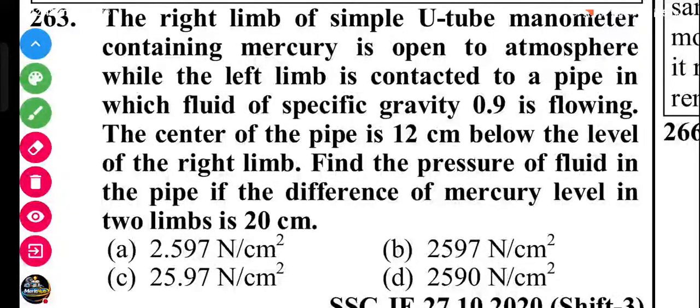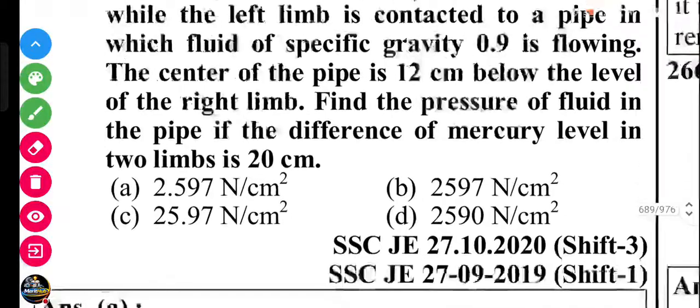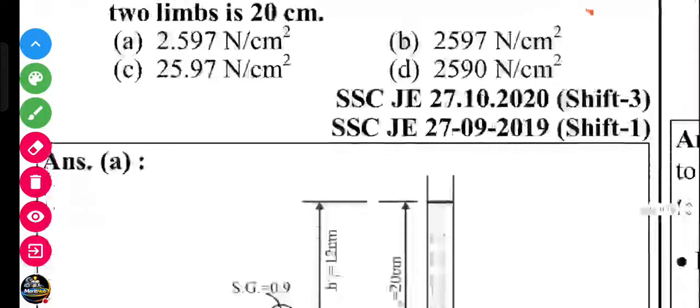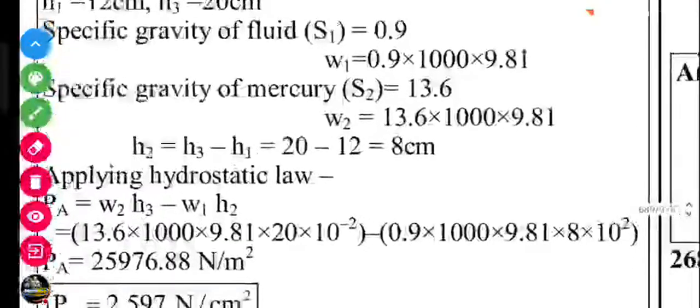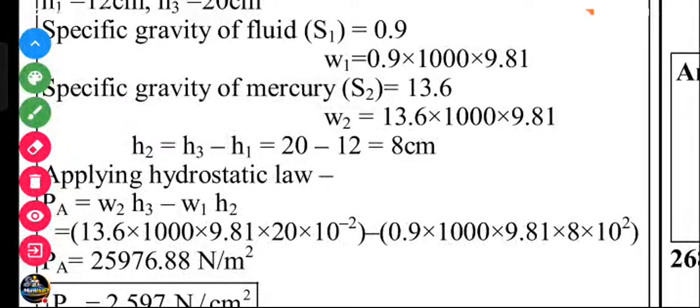You can solve easily by the equation P equals rho g h. This is the process in this question. Just apply the hydrostatic law. Pressure is the same in all directions. Pressure increases with increase in vertical height.